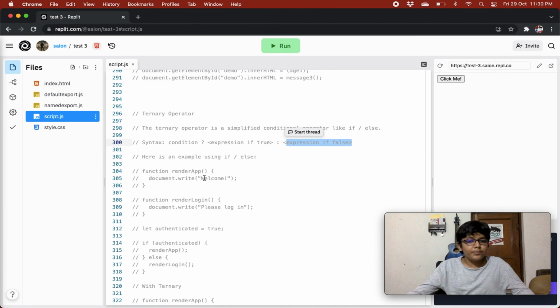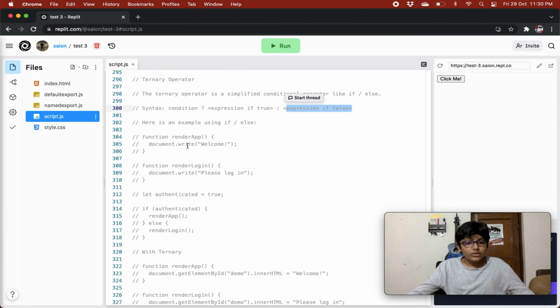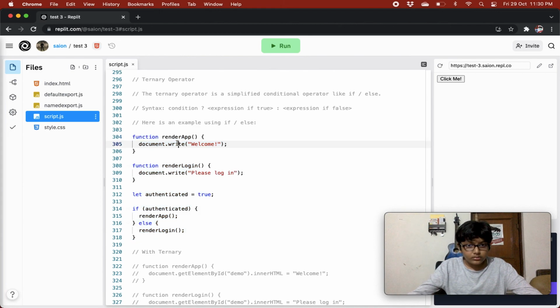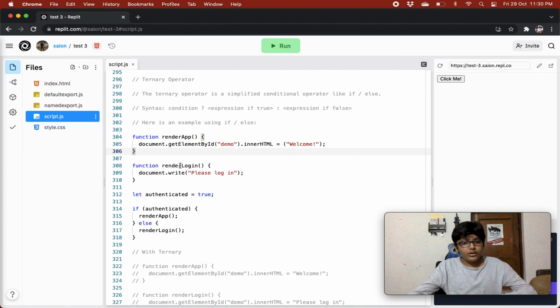Here is an example of using if else, right? So we have a render app method that will basically show welcome, right? And then we have a render login method that will basically show please log in, right?